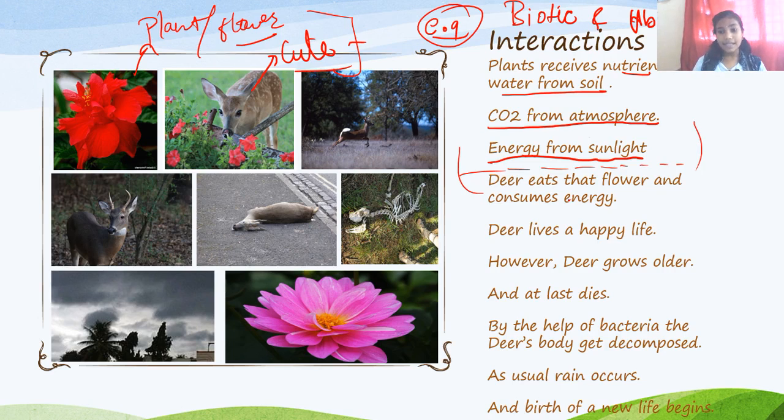The deer eats that flower and consumes that energy. This cute flower, the deer eats it to consume energy. To sustain life he needs to consume energy, right? Why does he need to consume energy? To sustain life, and everyone wants their life. Their very life is very precious. So this deer, to sustain life, eats that flower and consumes energy. Got it?